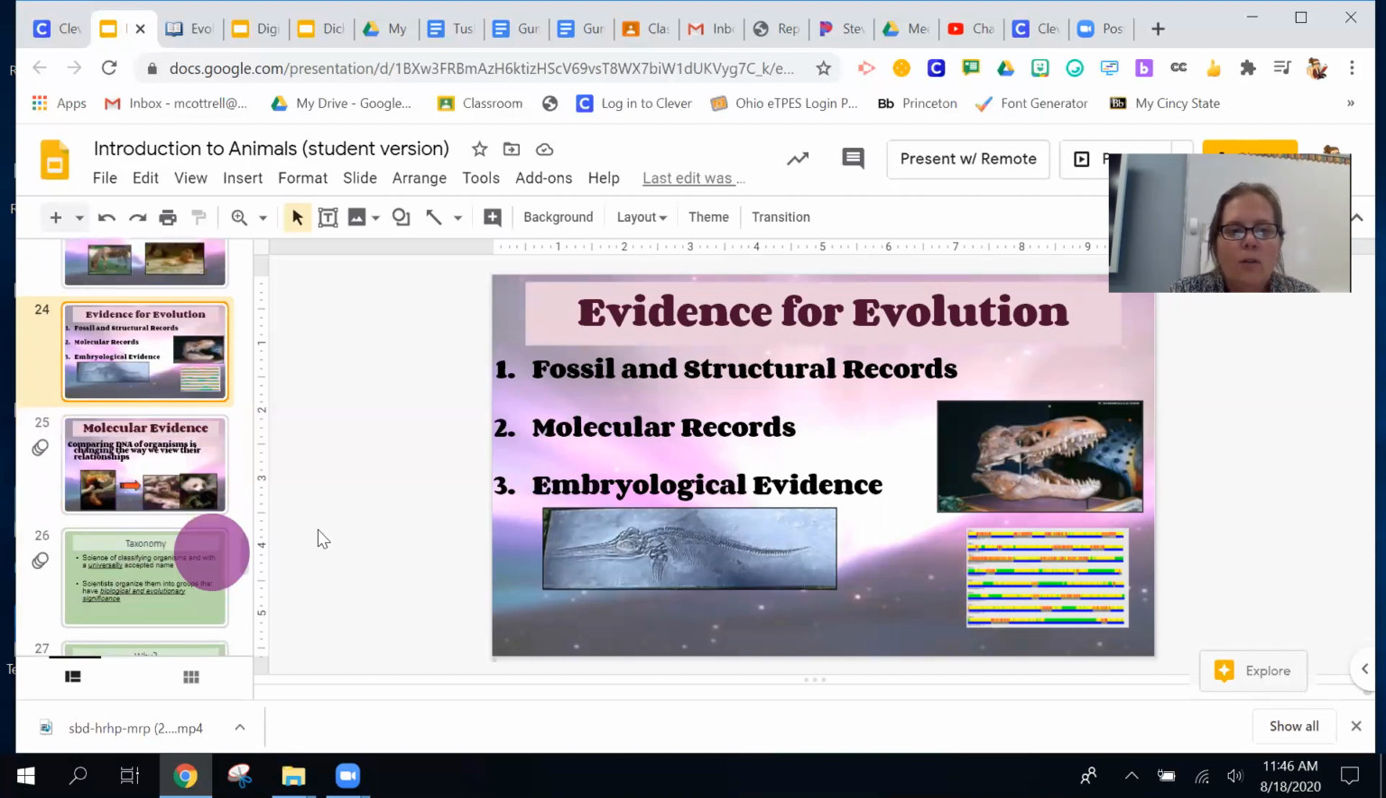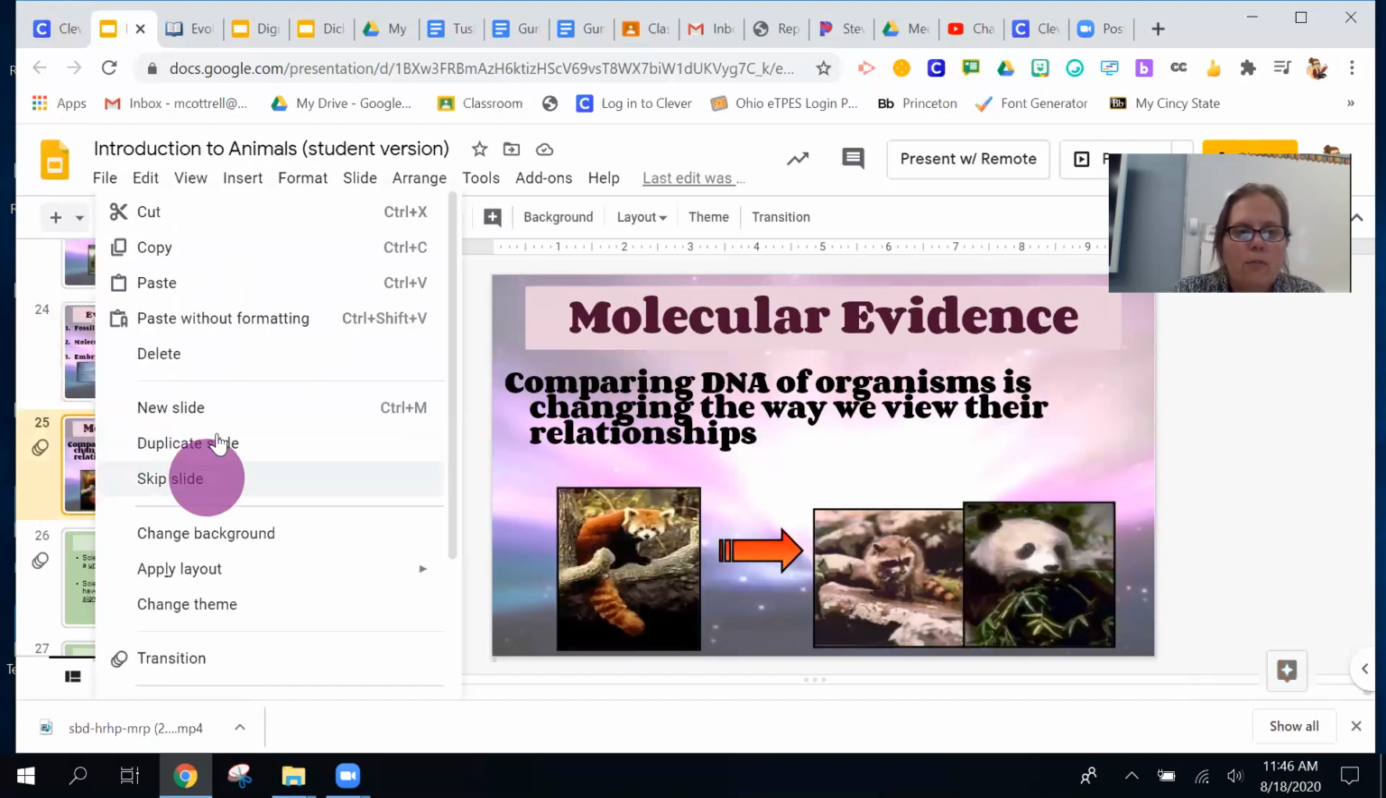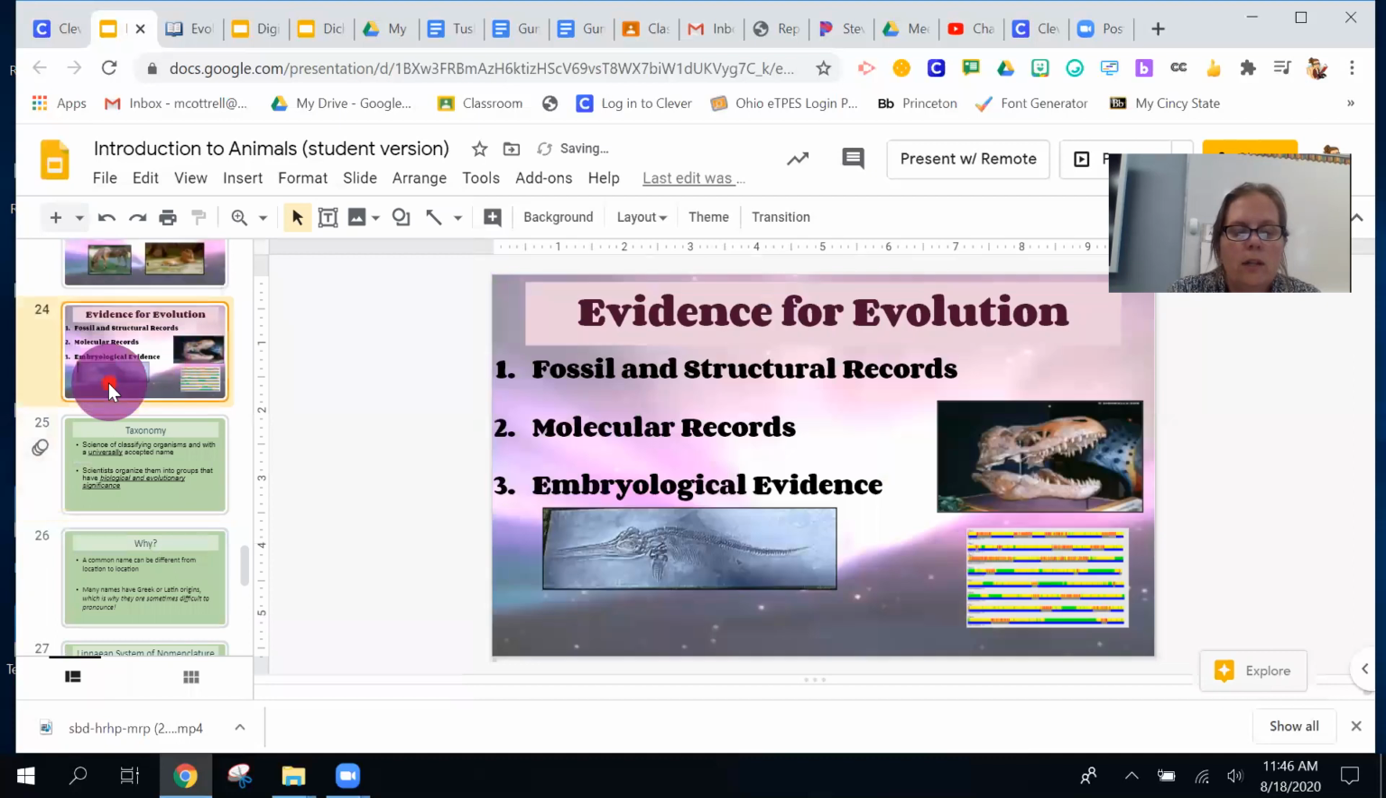All right, the evidence for evolution. There are 3 pieces of evidence for evolution. I'm just going to believe that because we're going to talk about these three. There are fossil and structural records, there are molecular records, and there is embryological evidence. Fossil and structural evidence is we look at the fossils like this, or we look at current structures like tailbones. If we have a tailbone, but we don't have tails, so we look at those kinds of structures and we see what are the similarities.